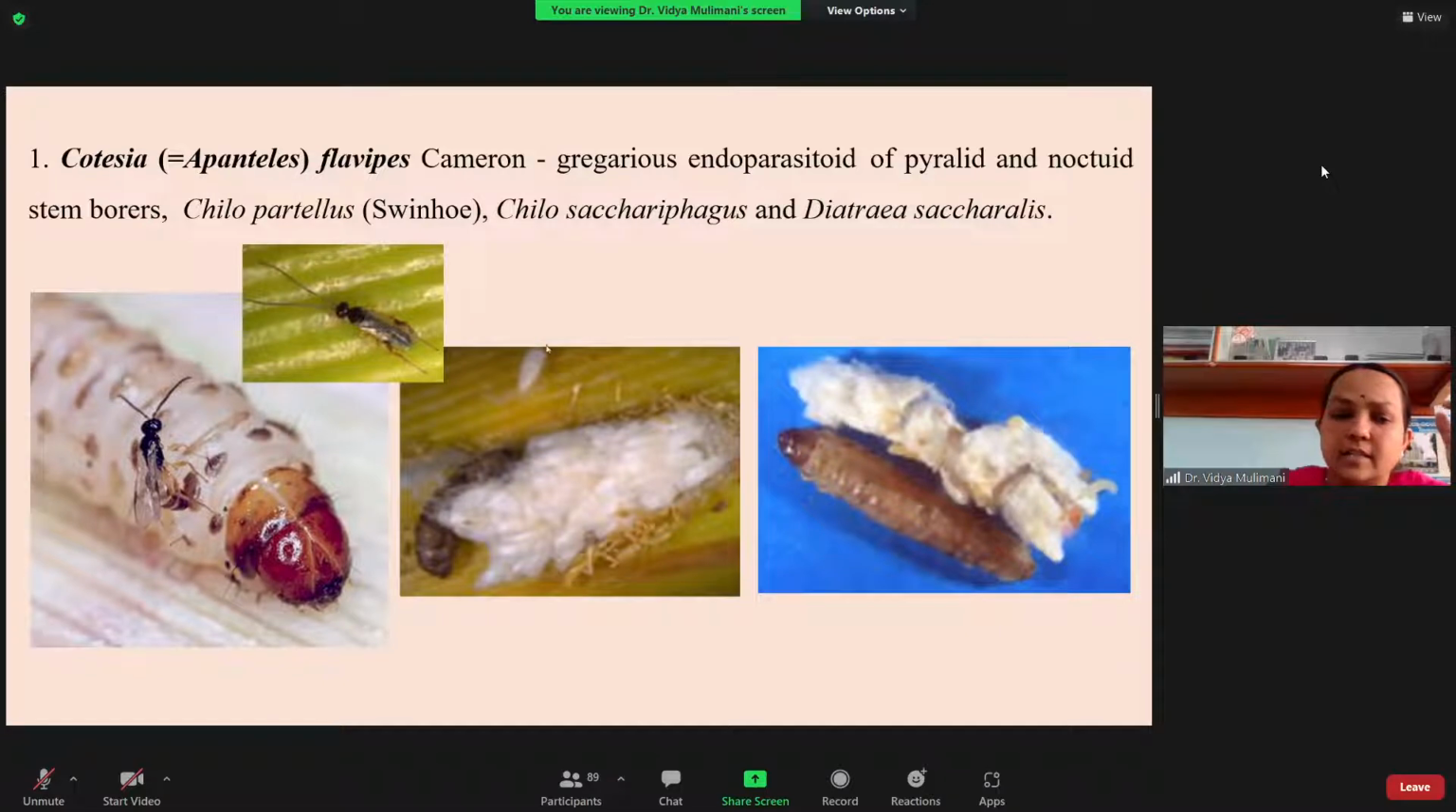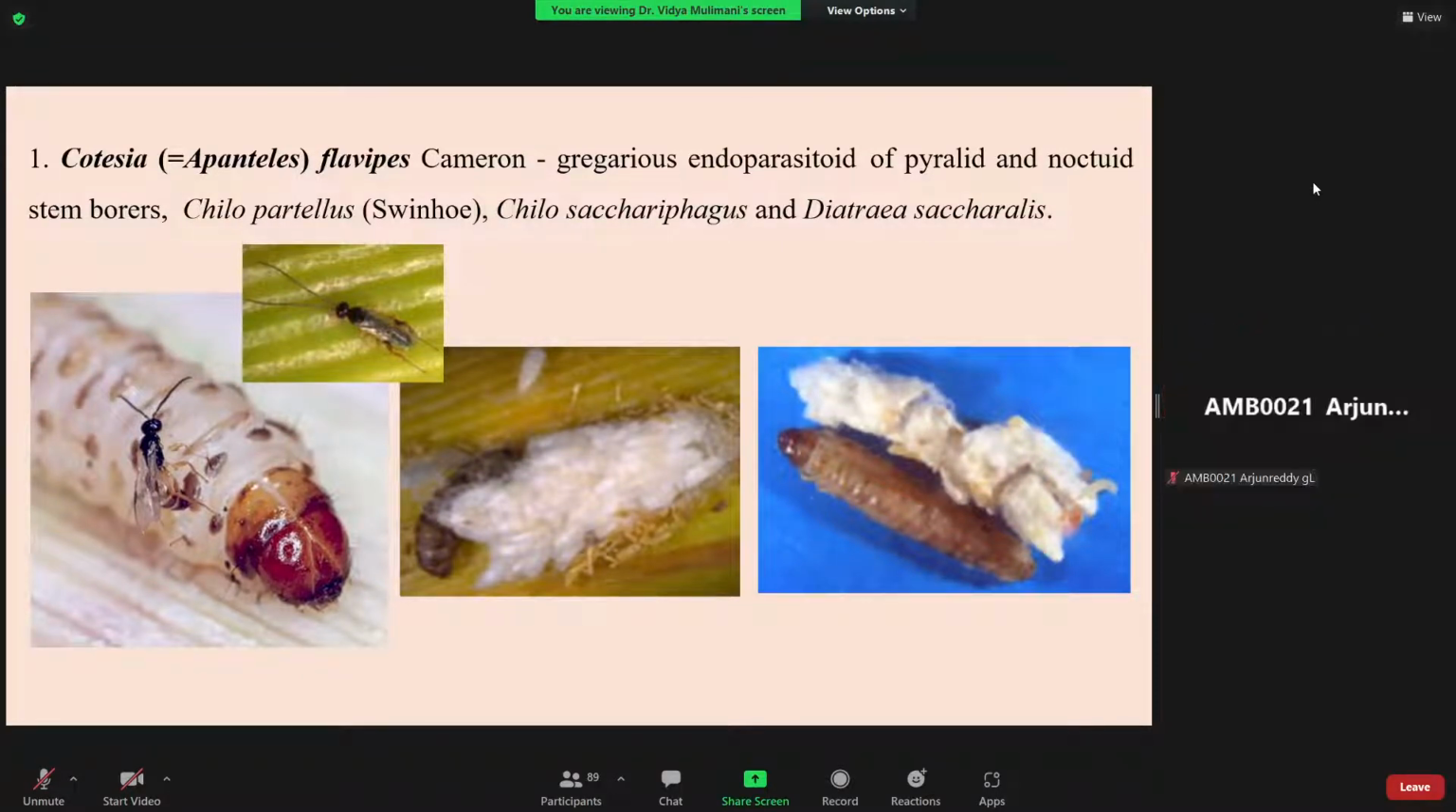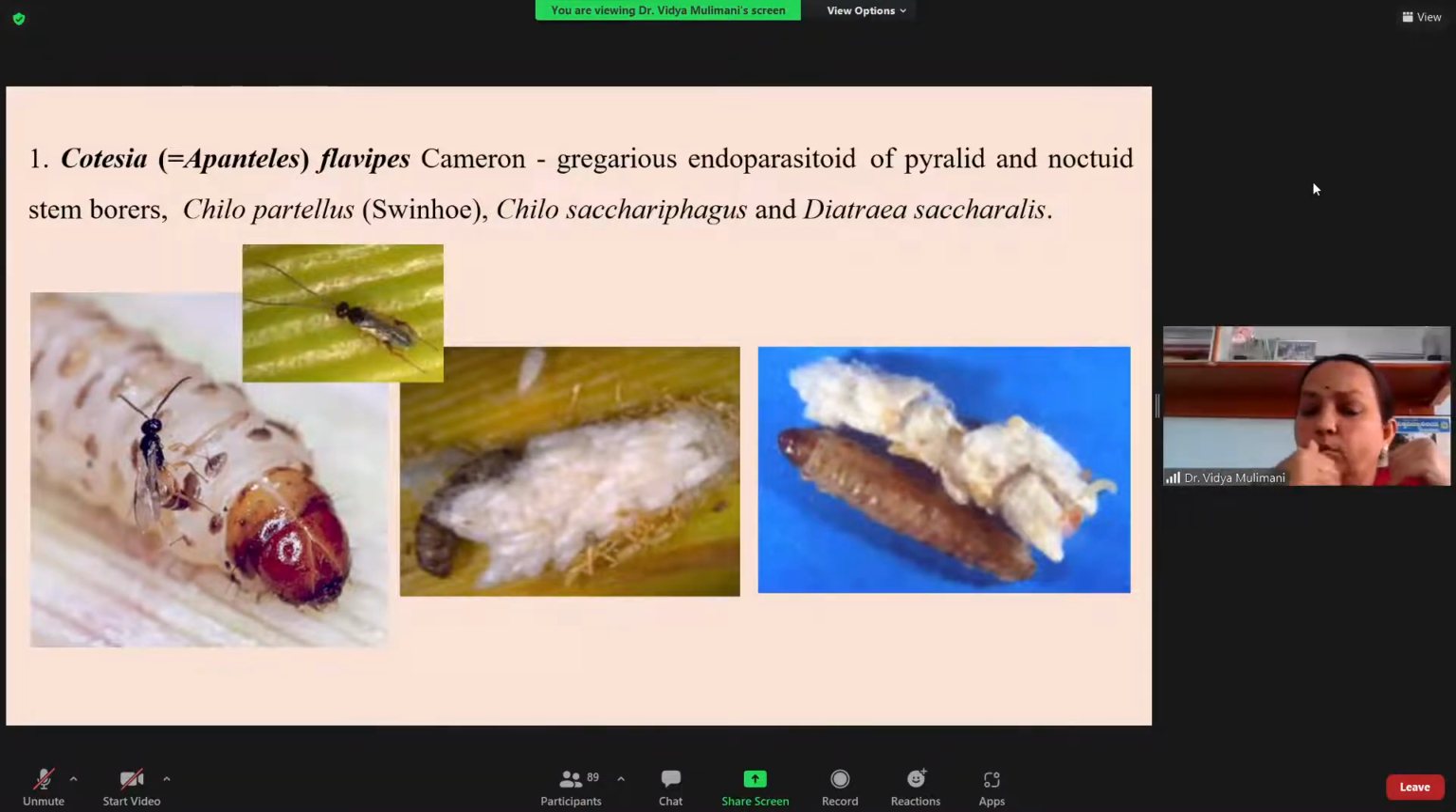So gregarious is nothing but more number of individuals developing on a single caterpillar. If it is only one, you call it solitary. So again within the parasites, you have gregarious and solitary parasites. Solitary means only one individual develops on a host. Gregarious means in a group, many individuals will develop on a host. So it is a gregarious endoparasitoid.